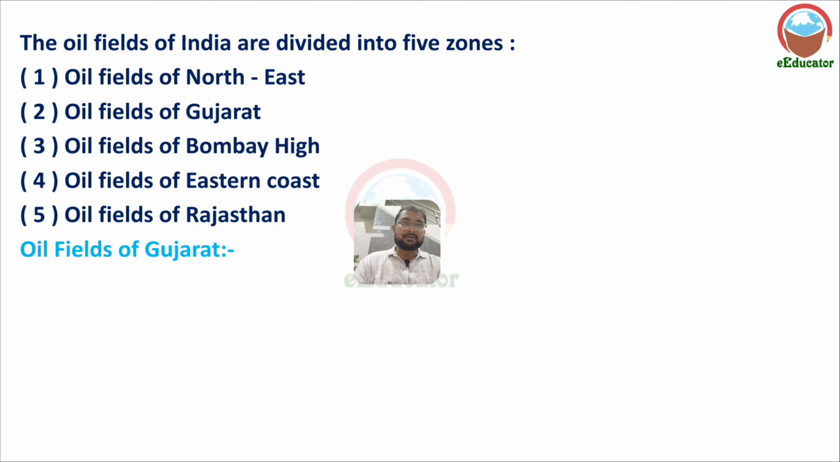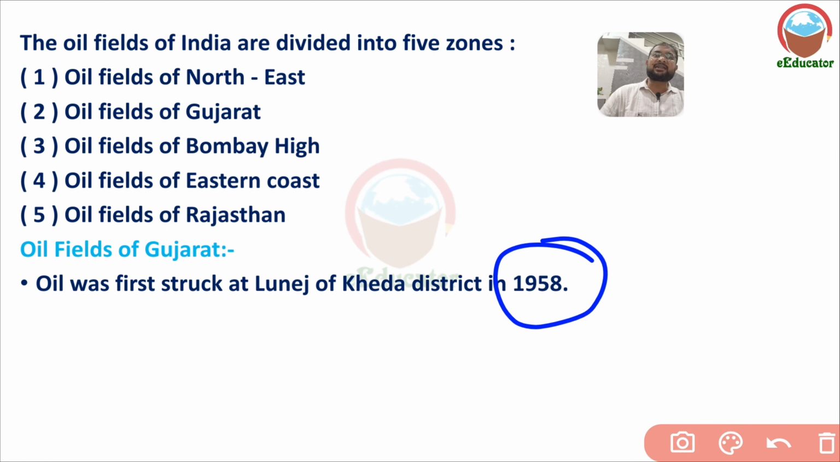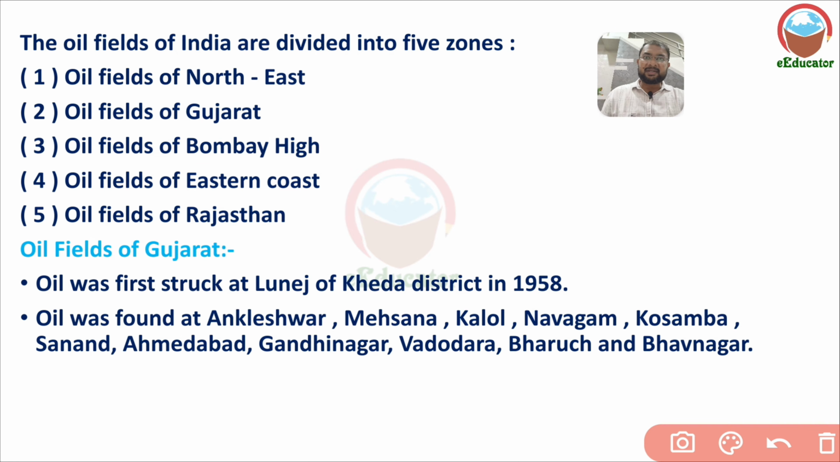Now, information regarding the oil fields of Gujarat. Oil was first struck at Lunej in the Kheda district in 1958. The first time oil was found in the Kheda district, at Lunej in Gujarat, was in 1958. Presently oil is found at Ankleshwar, Mehsana, Kalol, Navagam, Kosamba, Sanand.